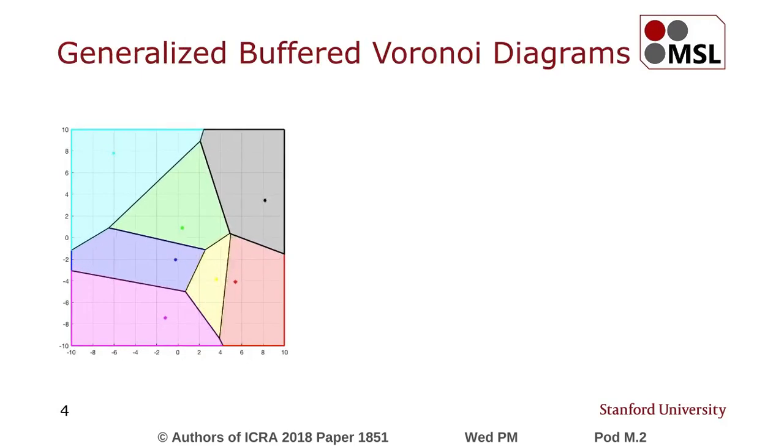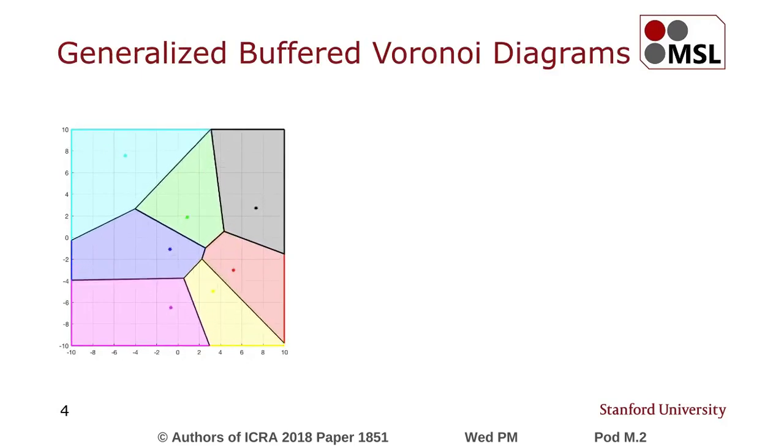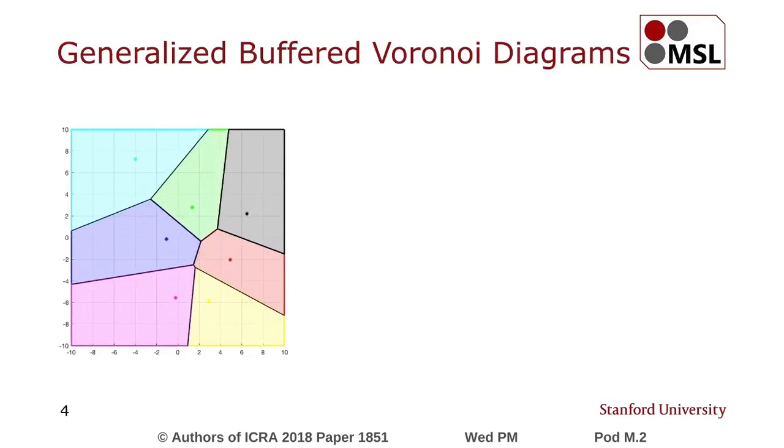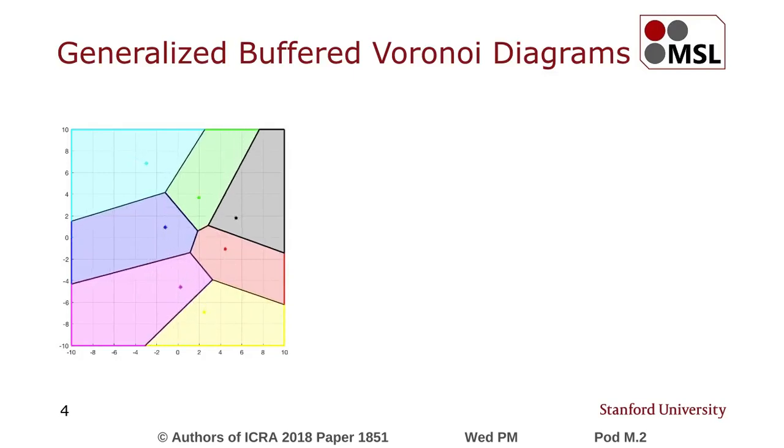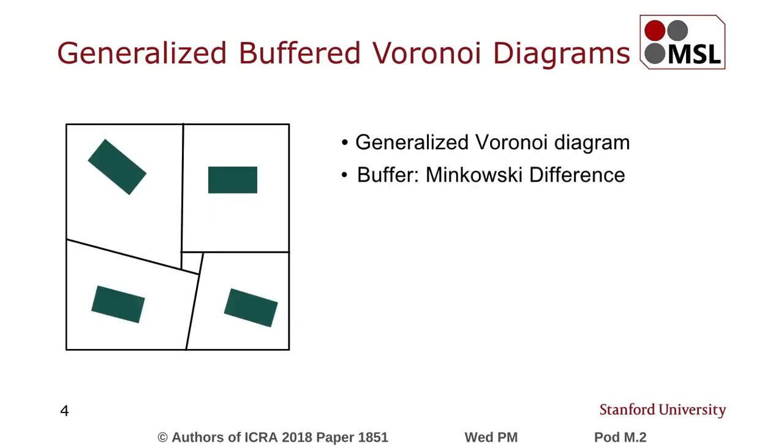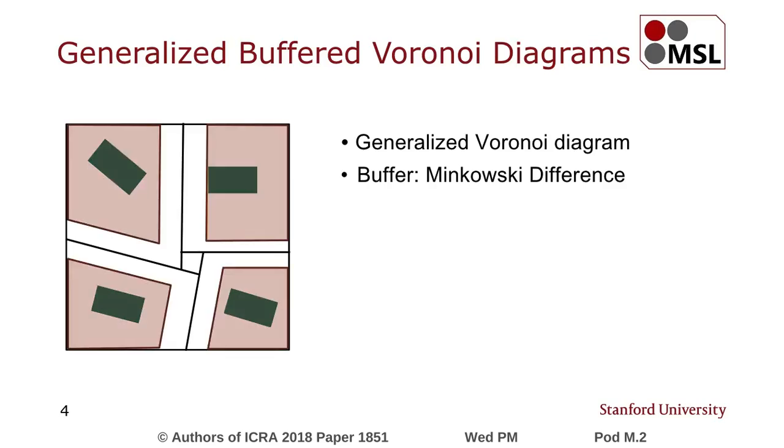We first introduced generalized buffered Voronoi diagrams. The original Voronoi diagram shown in the red animation are generated based on point robots. We compute the generalized Voronoi diagram for polygon-shaped robots. Voronoi boundaries are computed based on the closest points between neighboring vehicles. And then, we retract the boundaries of the cells by robot's geometry using Minkowski difference. The shaded regions are buffered Voronoi cells.